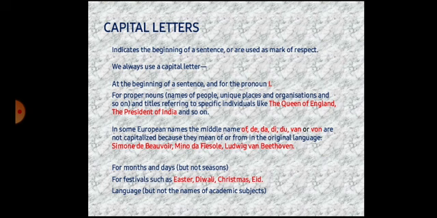In some European names, the middle words de, da, di, do, van or von are not capitalized because they mean of or from in the original language. Someone like Simone de Beauvoir, Ludwig van Beethoven. Capitals are used for months and days but not seasons.